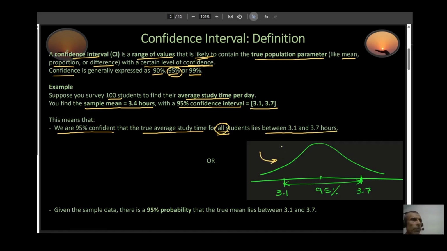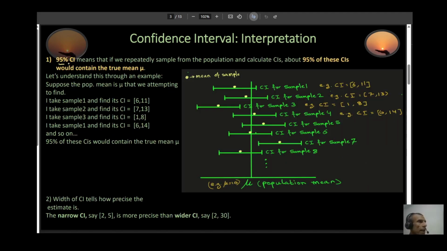This is the pictorial representation of this statement. Another way of saying this is that given the sample data, there is a 95% probability that the true mean would lie between 3.1 and 3.7. In other words, between these values. 95% CI, confidence interval, means that if we repeatedly sample from a population and calculate the CIs for each one of these samples, then about 95% of the CIs are going to contain your true mean mu.